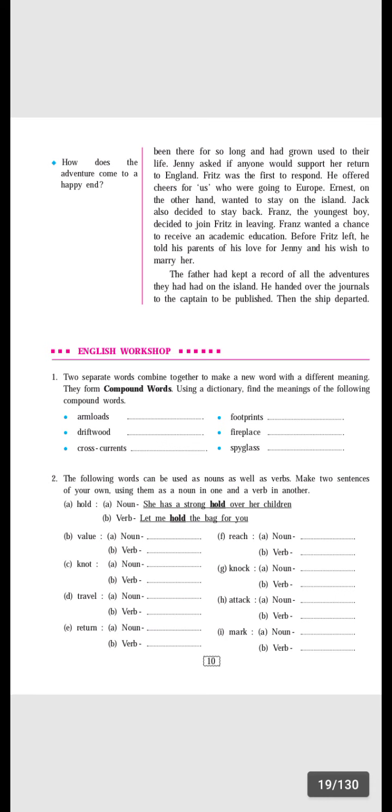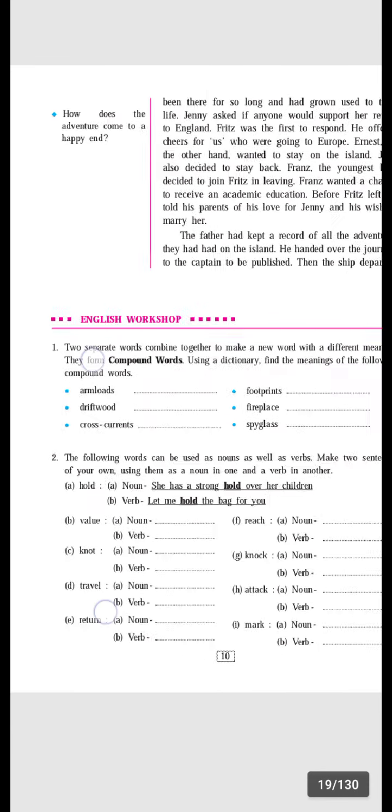You have to read this lesson 2 times, then find the answers to these questions and write them in your notebook. If you do not find any question's answer, then you can ask me on the group. But you have to read this lesson 2 times, and only then can you solve these questions easily. Then the English workshop also, see, these questions are also very easy.